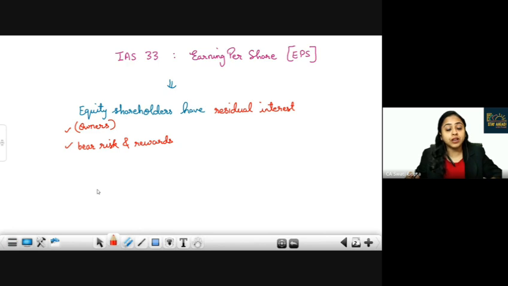Now, the equity shareholders want to know each year what is my performance, what is my share, how are my profits, what is attributable to me. Am I going into losses or will I get some share in profits? Because if we talk about preference share, for example, 6% preference share, they will get 6% return.